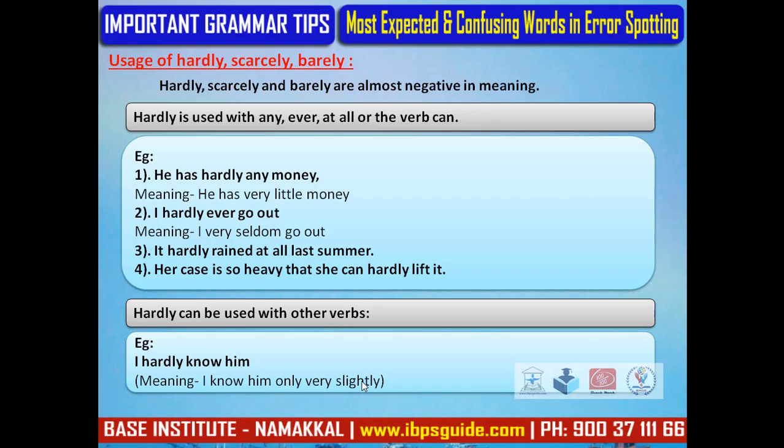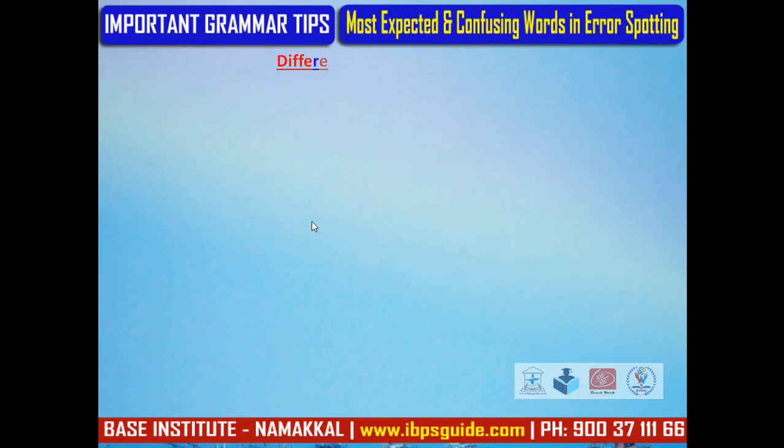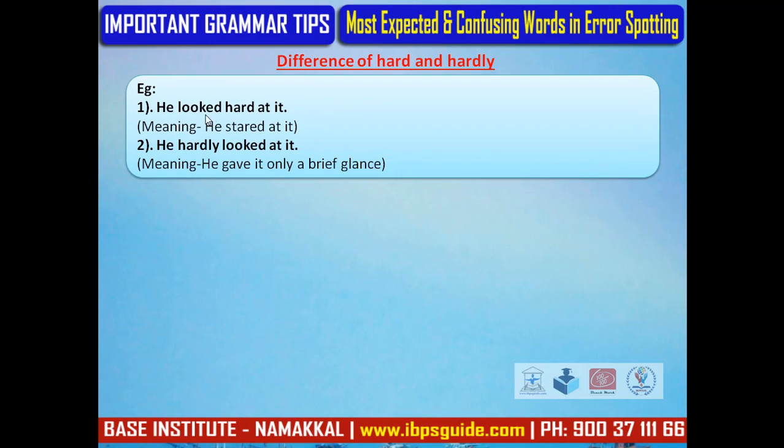If we see the difference of hard and hardly, example, he looked hard at it, which means he stared at it. If we use hardly, he hardly looked at it, which means he gave it only a brief glance.